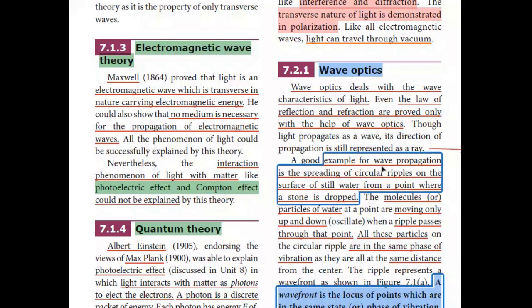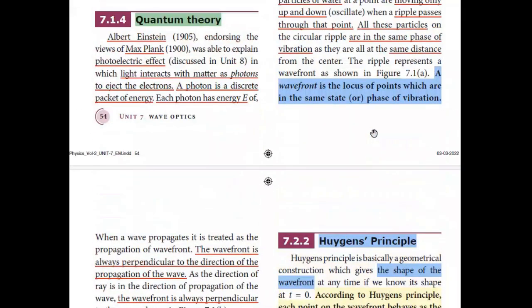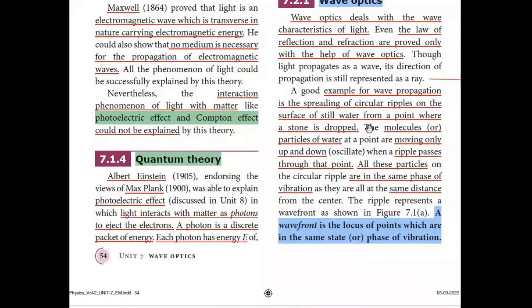A good example for wave propagation is the spreading of circular ripples on the surface of still water from a point where a stone is dropped. That is like this. If you drop a stone here, you can observe these ripples formed, that is, their circular waveforms. The molecules or particles of water at a point are moving only up and down, that is, they oscillate when a ripple passes through that point.